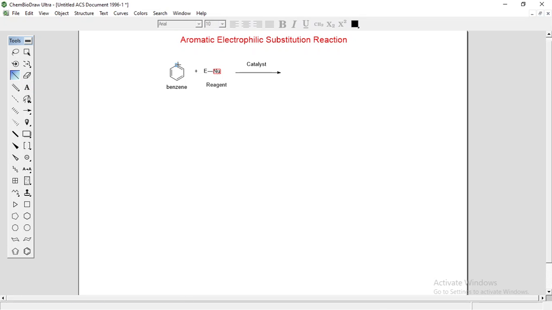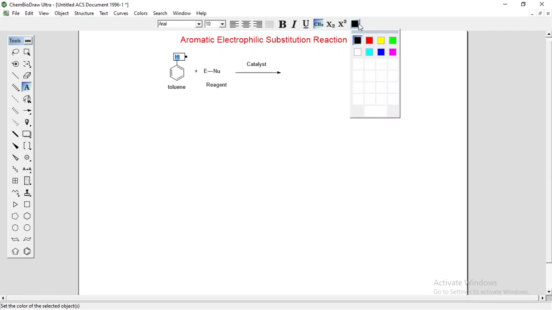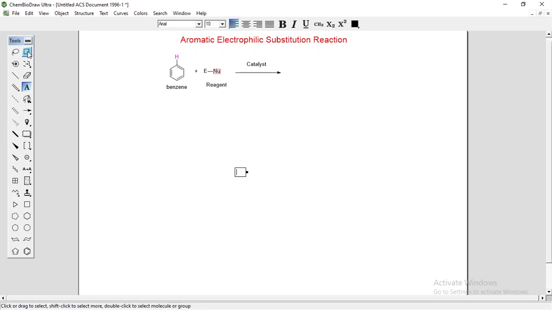Substitution reaction means the hydrogen atom of this benzene ring is replaced by an electrophile, and you will get this E substituted product.